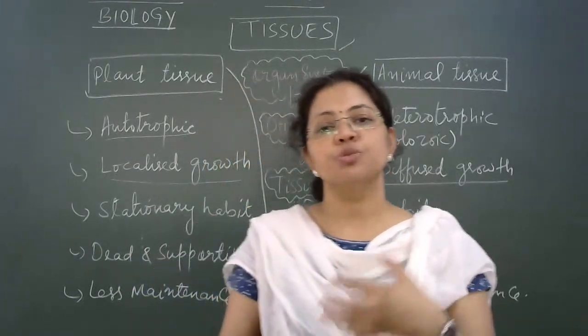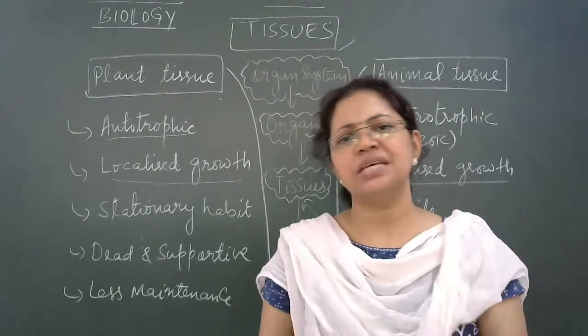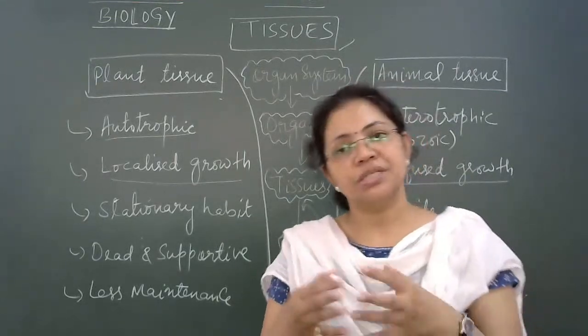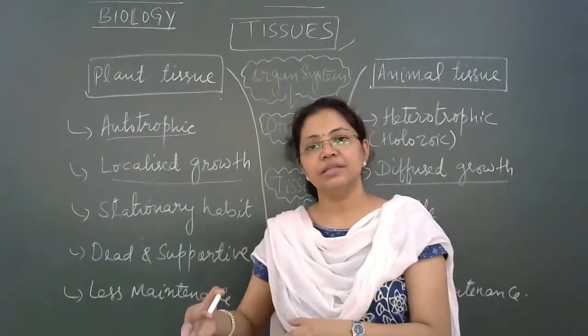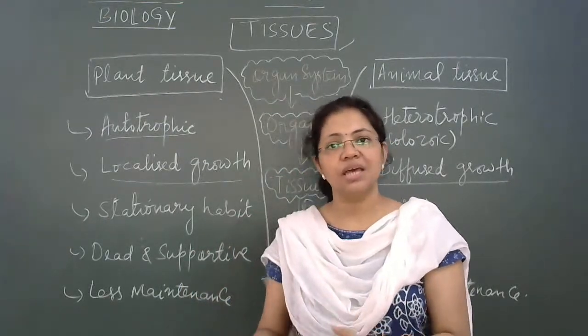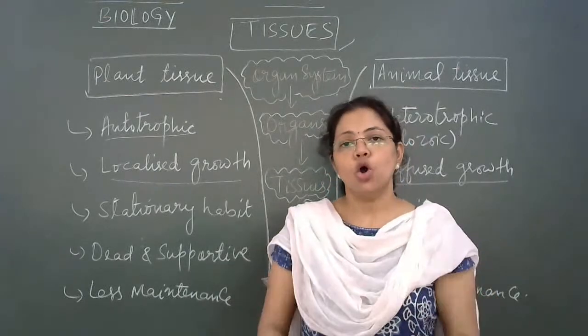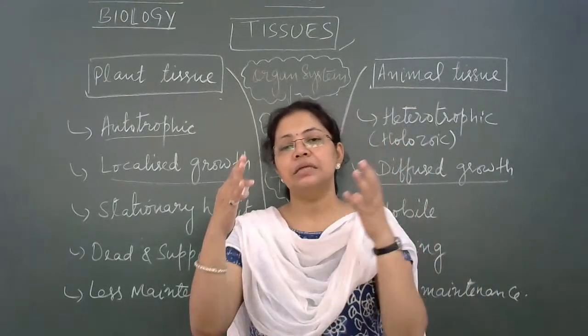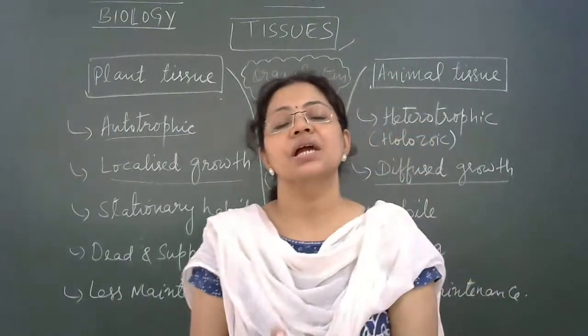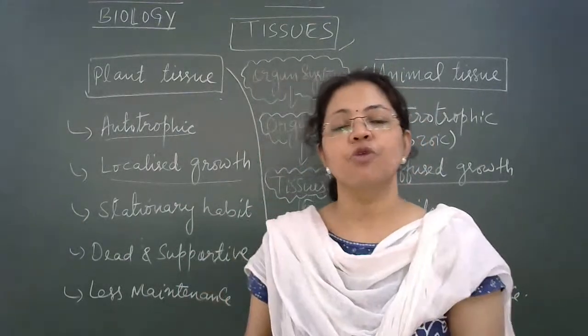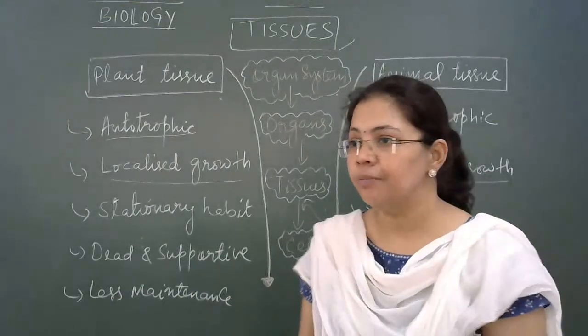Most part of the xylem, cork, all these are dead parts of the plant. So the reason is that plants live a stationary lifestyle. They cannot move from one place to another. They are fixed in the soil. So to remain standing in the soil, they need more mechanical strength, and that comes from the dead tissues, right?